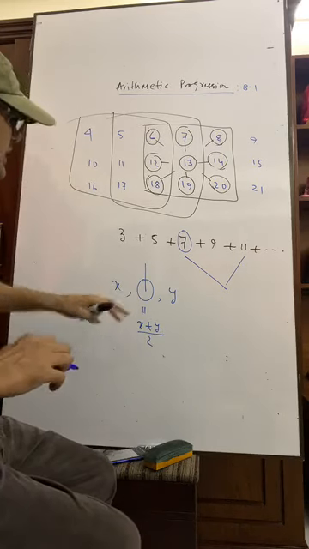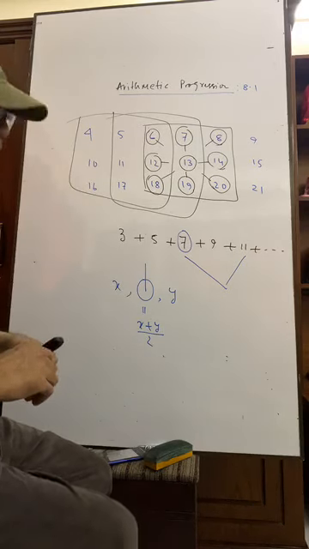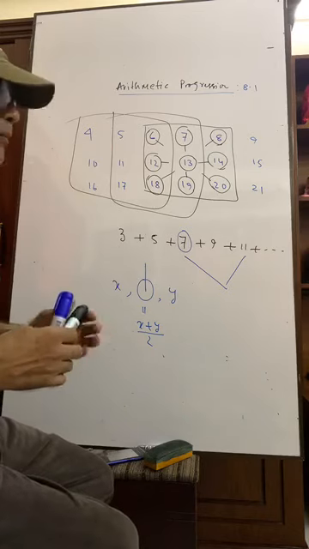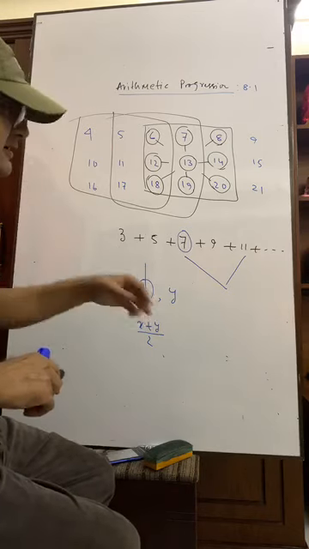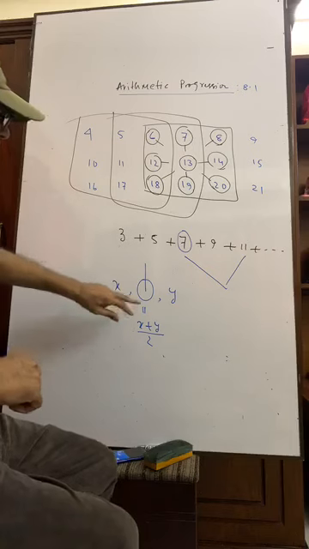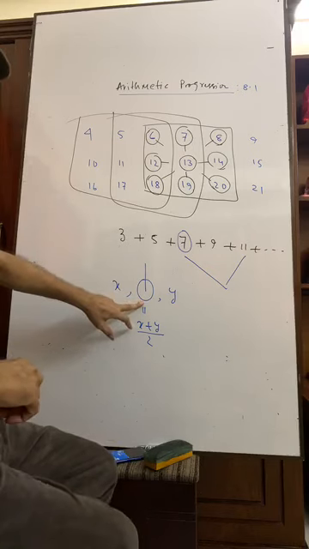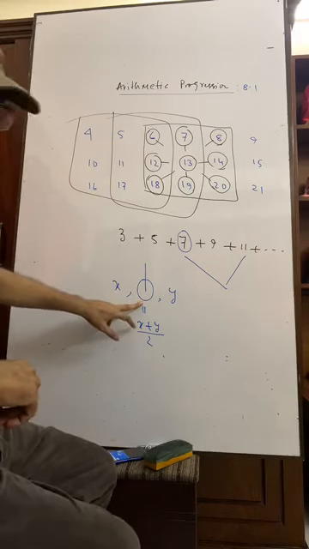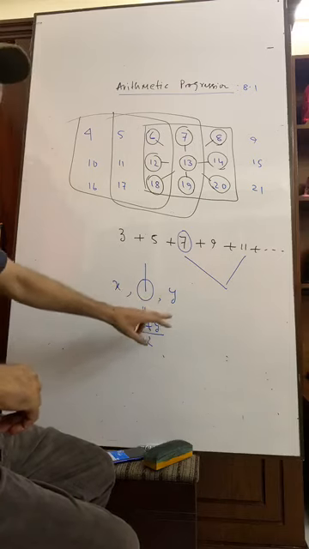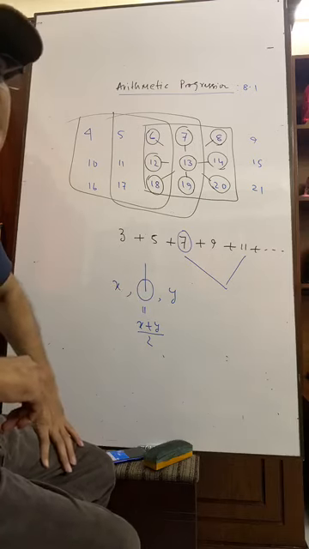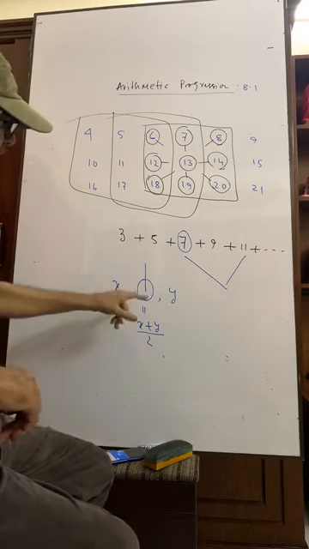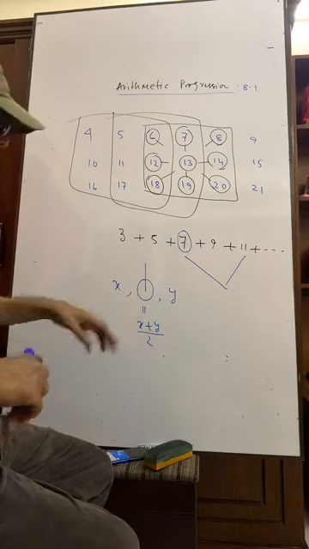The mid portion can be easily found by the average of the first and third, or by the average of the other two. You understand?